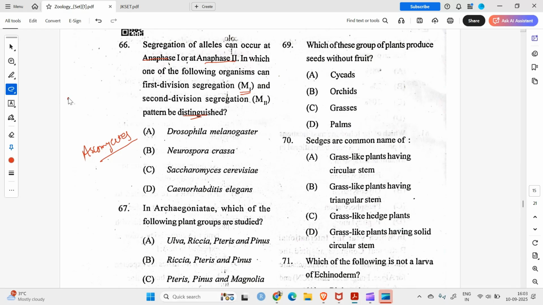That is, we have a homologous pair, okay, and suppose we have any gene which has A allele, and on the other homologous chromosome it has small a. These will be separated in meiosis 1, or they could separate if there is a recombination between the sister chromatids. It could separate in meiosis 2. So this is easily distinguishable in the ascomycetes. So which one of these belongs to ascomycetes here? Okay, Neurospora crassa.